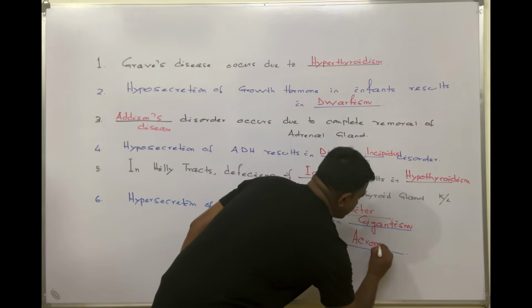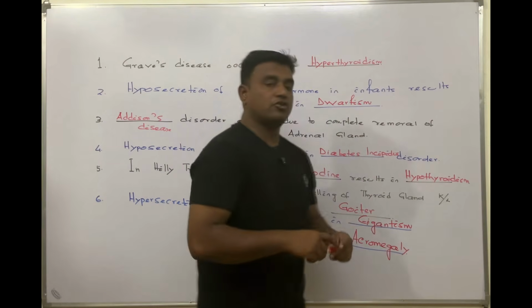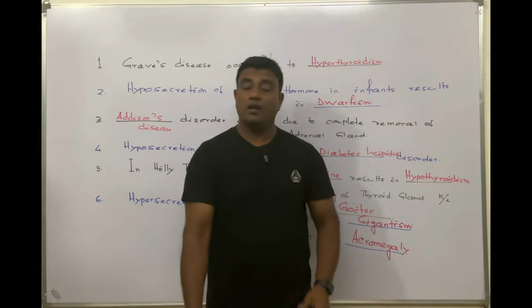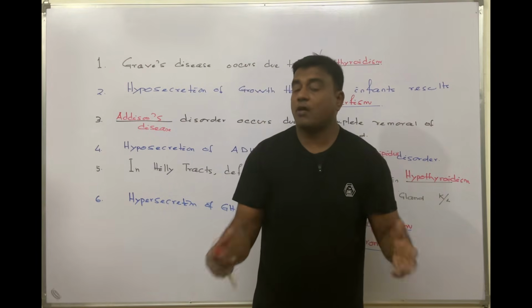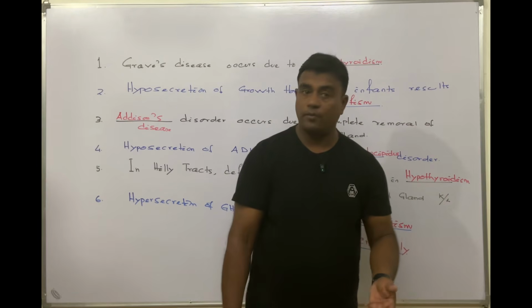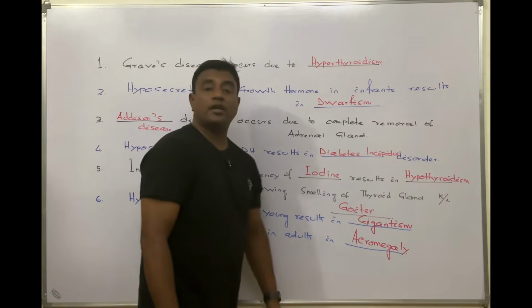That means excessive enlargement of the bones in the facial region, in the joint surfaces, small joints, large joints, and it appears as a gorilla face. So sometimes it's known as gorilla syndrome. So the answer is gigantism in young, and in adults it is acromegaly.